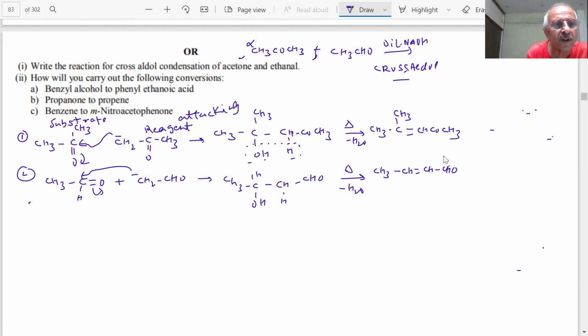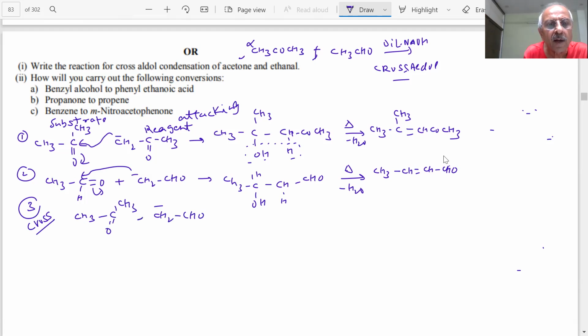Now, yes, sir. Students, I will do the cross. Cross means if I take this as a substrate, in the first case, this is my substrate. And I take this as an attacking reagent. What will that be? CH2 minus CHO.